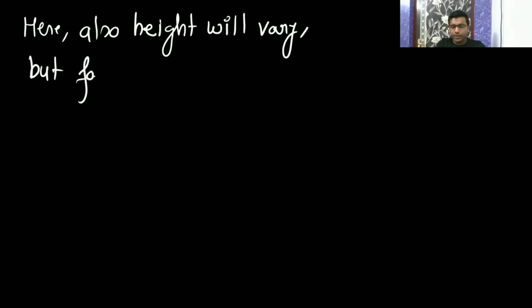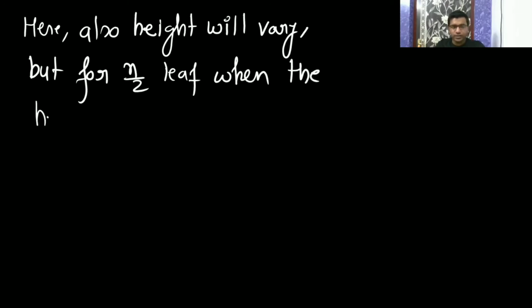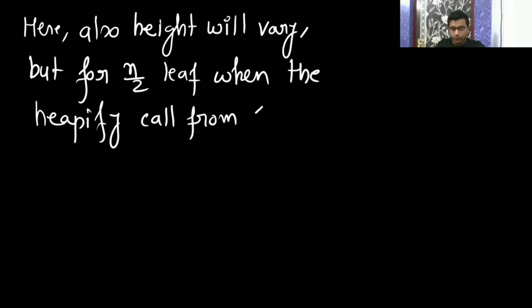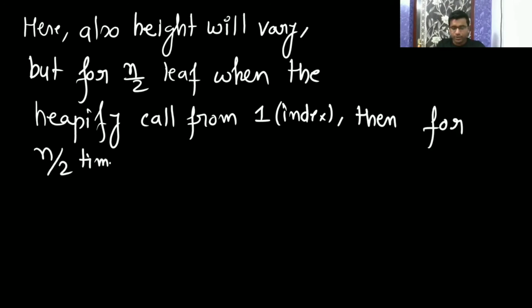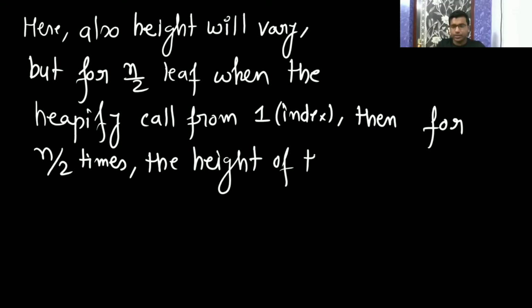But for n by 2 leaves, when the heapify call is from index 1, then for n by 2 times the height of the tree is log n. For n by 2 times, the height of the tree is log n.